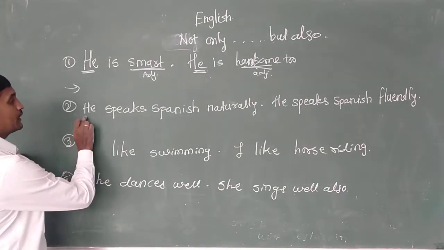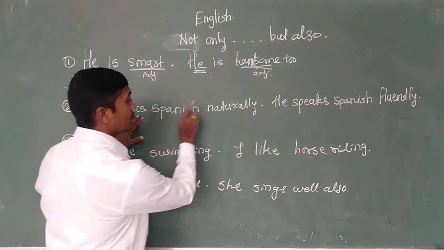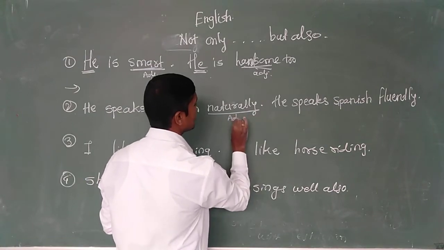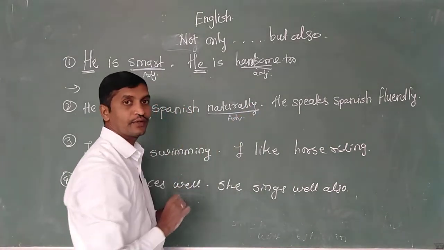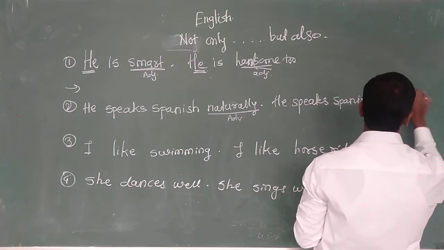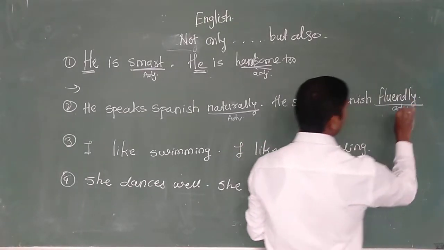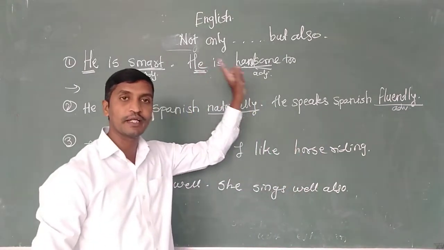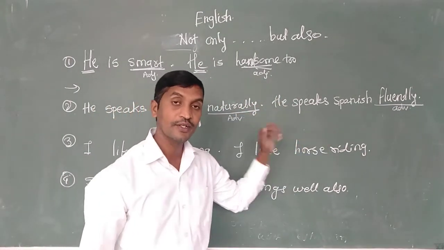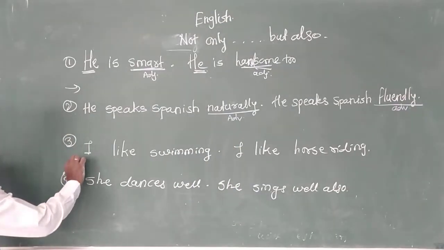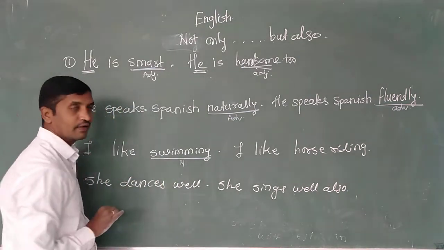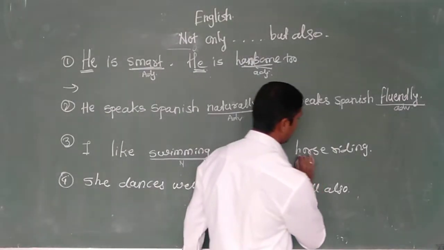Second sentence, he speaks Spanish naturally. This is an adverb in the sentence, ly suffix. He speaks Spanish fluently. This is another adverb. It means that using not only but also we can connect two adverbs also. Remember, third one we shall come here. I like swimming. This is a noun. I like horse riding.